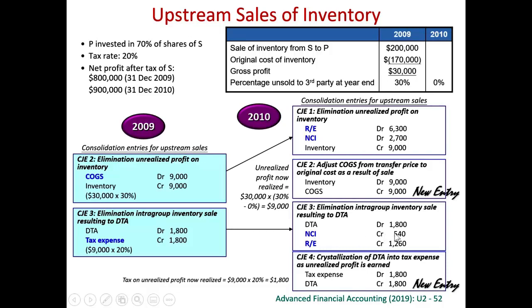So again, just like what we have done here, because everything has been realized, this deferred tax asset is no longer required. So we credit away all this deferred tax asset. When we credit deferred tax asset, we debit tax expense. Again, you can combine these two journal entries into one.